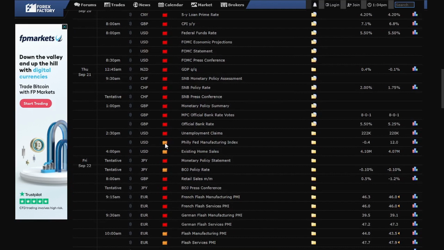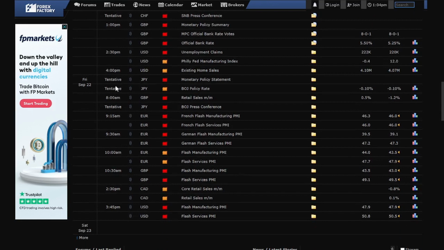We also have medium impact expected Philly Fed manufacturing index at 4 p.m. We have medium impact expected news, existing home sales. And on Friday, September the 22nd, we have JPY monetary policy statement. We also have Bank of Japan policy rate. At 8 a.m., we have GBP retail sales. We also have the Bank of Japan press conference.